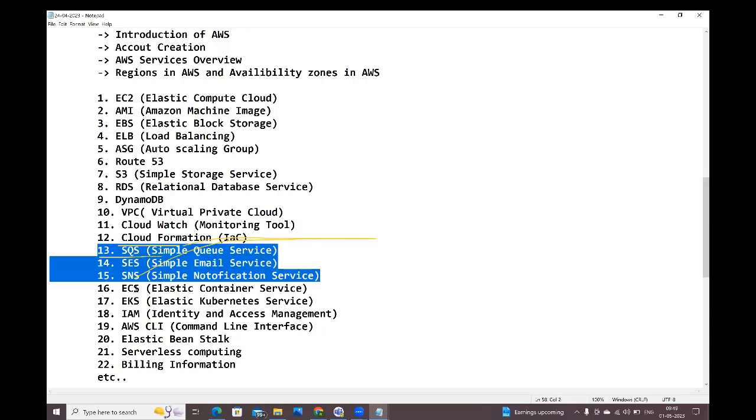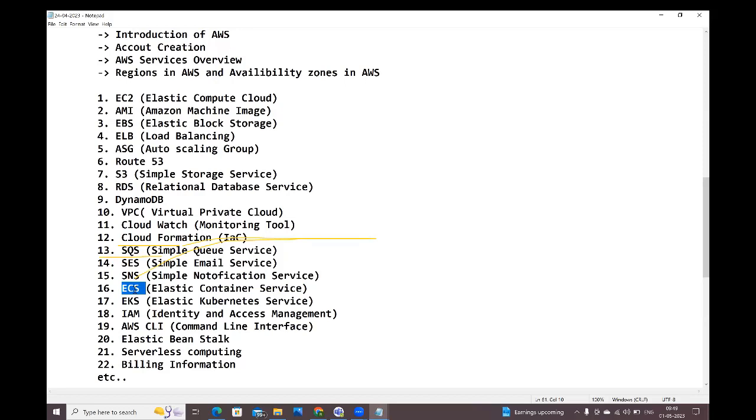After that, ECS, Elastic Container Service. Generally, in the Docker sessions, we will create the Docker images, guys. From the Dockerfile, we will create the Docker images and we will upload the Docker images to Docker Hub, guys. Docker Hub is a registry. In the Docker Hub registry, we will upload the images.